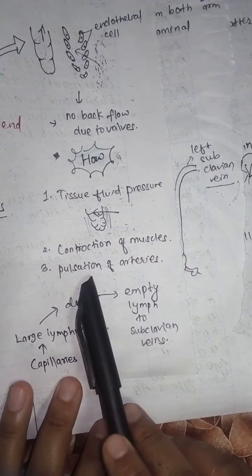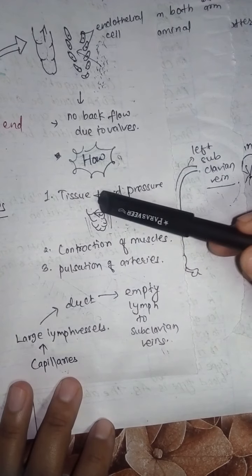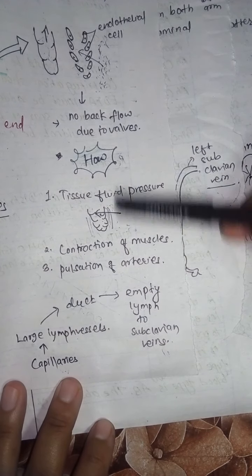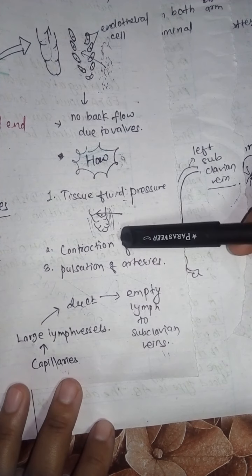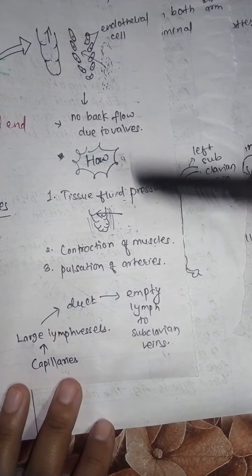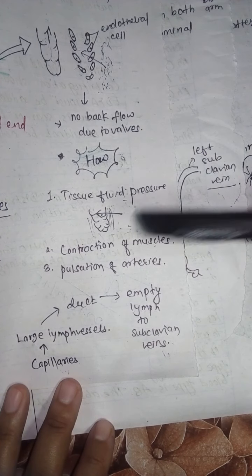And next one is pulsation of arteries. Not only the lymph, but the sidewise arteries and veins are also moving. They are being pumped by the heart. There is pulsation occurring.